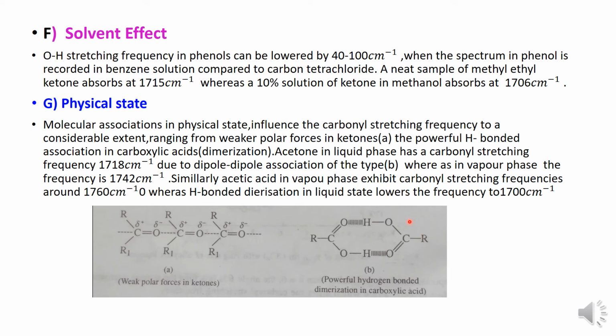In the case of benzoic acid, it exists as a dimer, that is, the carbonyl of the carboxyl group forms a hydrogen bond with the hydrogen atom of the neighboring carboxylic acid, and here also the second carbonyl forms a hydrogen bond with the first hydrogen of the carboxylic acid, and hence it exists as a dimer. This dimerization causes the lowering of the carbonyl stretching frequency.